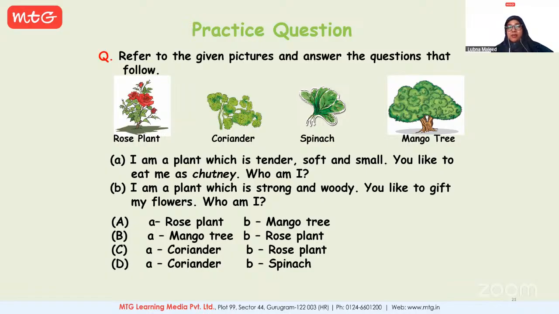Option C and D. Only these two have coriander. So remove A and B. Focus only on the next part, the B part of it. Okay? All right. Now, what do you think the answer for B should be?